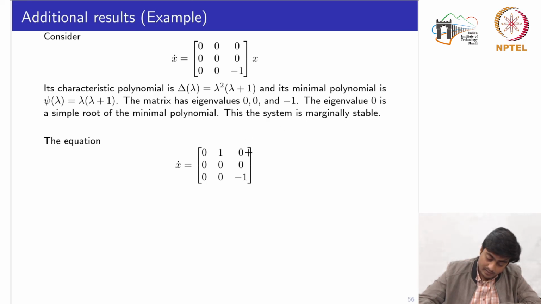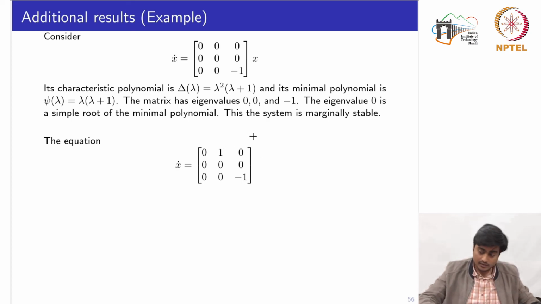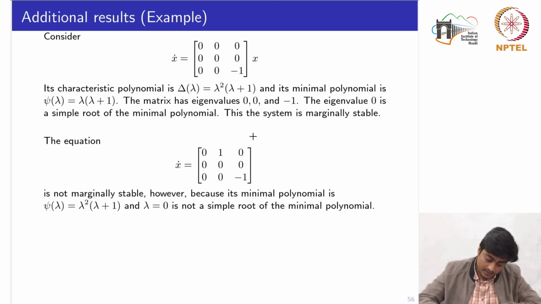Now consider another example where instead of 0 I replace it by 1, otherwise the matrix remains the same. The characteristic polynomial, so sorry, here it should be x. If I compute the characteristic polynomial for this matrix, it is again equal to this one.